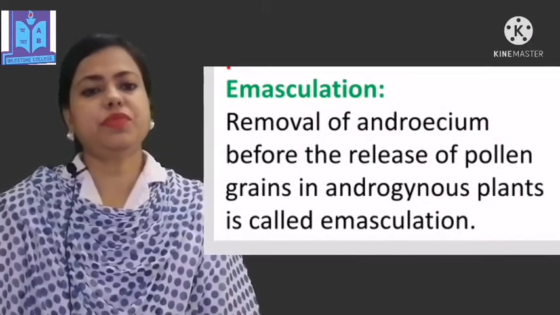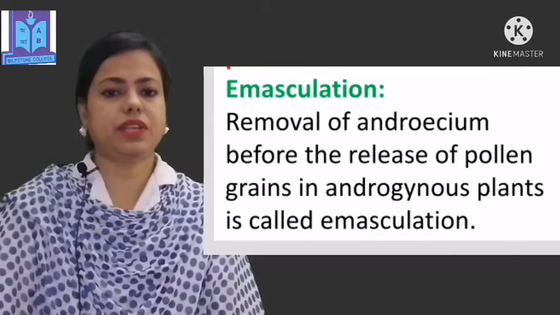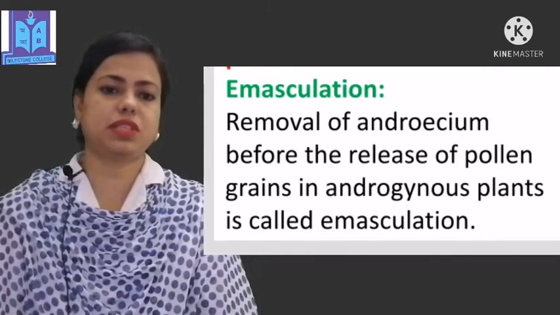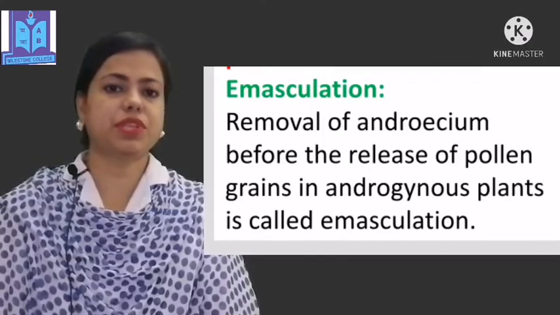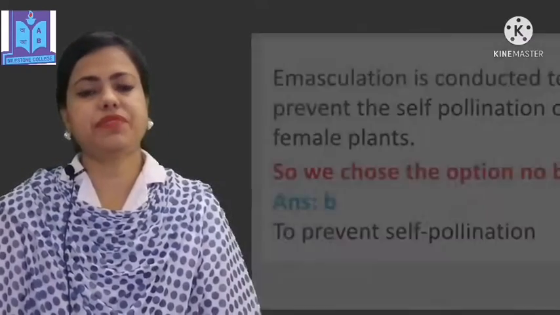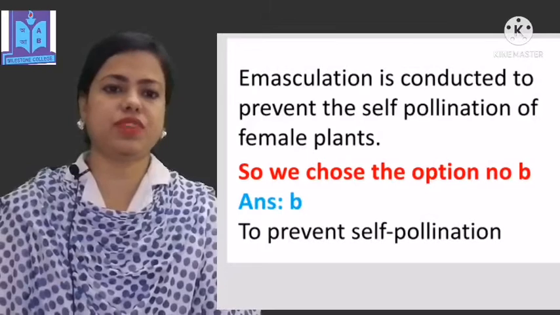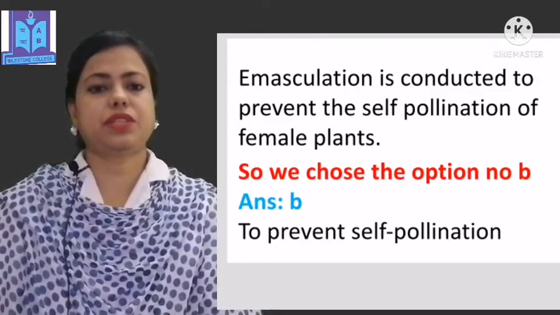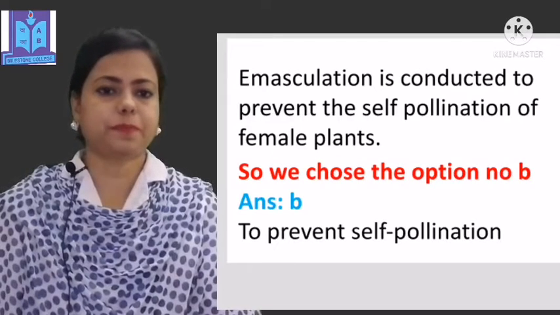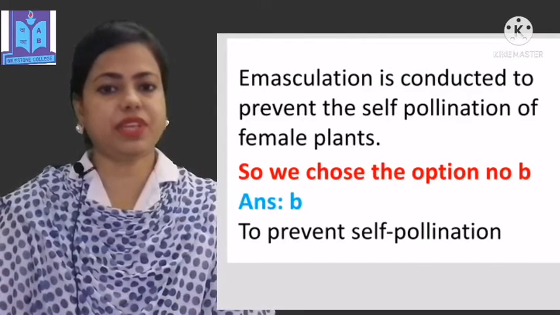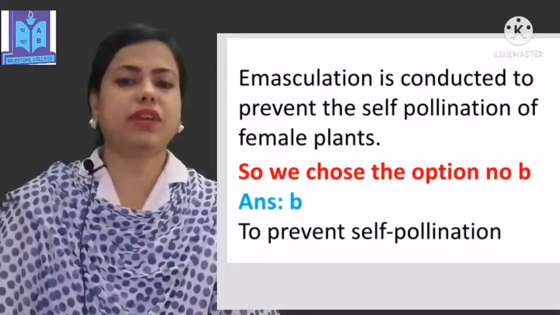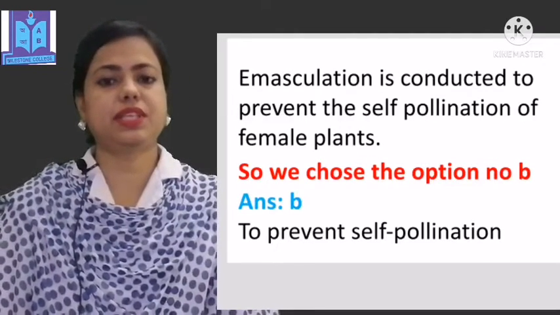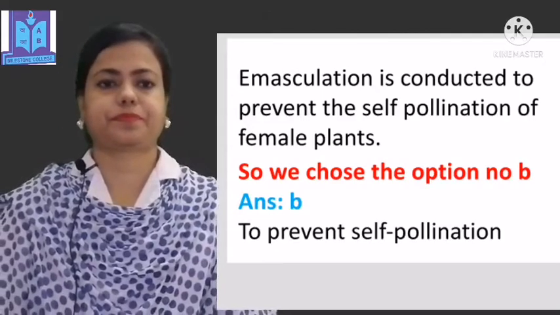Emasculation, the removal of androecium before the release of pollen grains in androgynous plants, is called emasculation. Emasculation is conducted to prevent self-pollination in female plants. So dear students, from this question we can choose option B. B, to prevent self-pollination, is the right answer. So the other options are wrong.